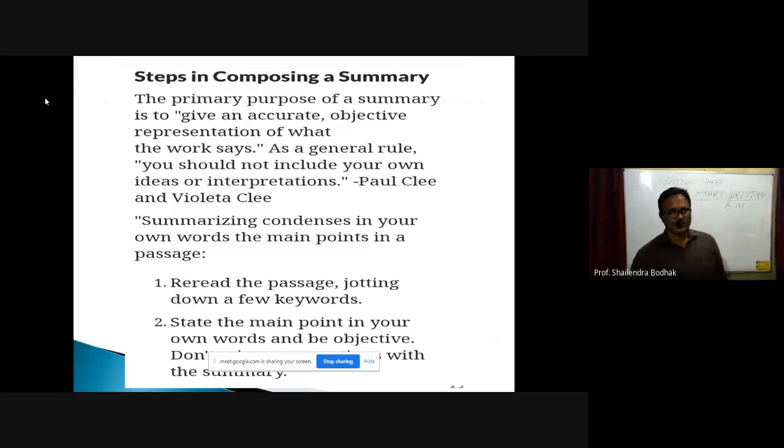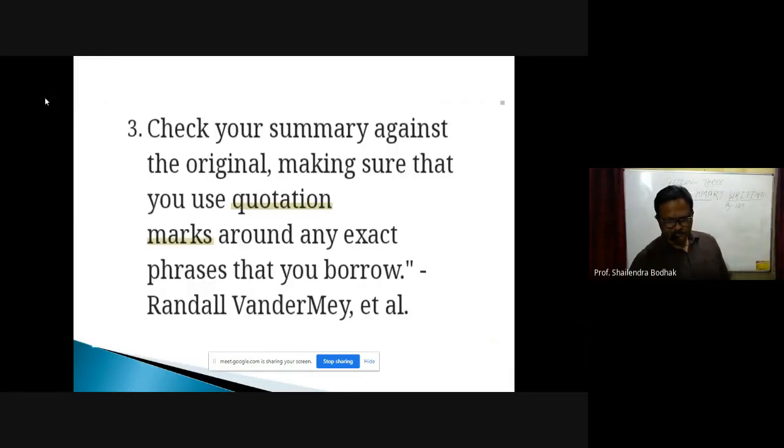Okay. So these points have to be remembered by you. Reread the passage, jot down a few keywords, state the main points in your own words, and be objective, meaning the writer's views should not be there in your summary. Next point, check your summary against the original.